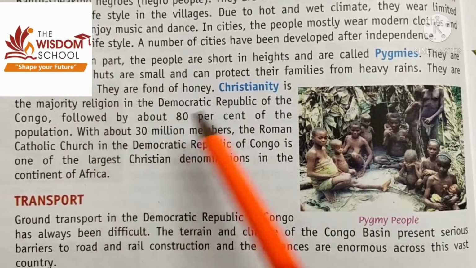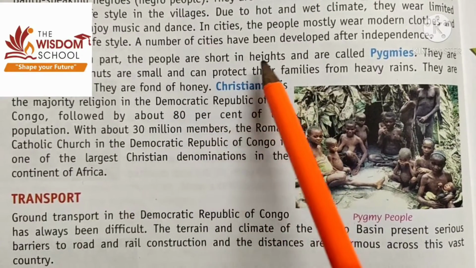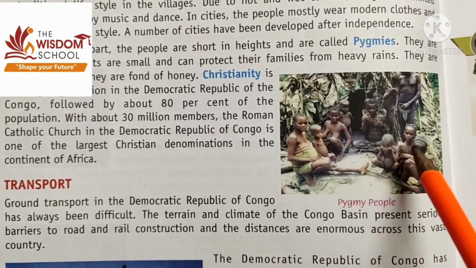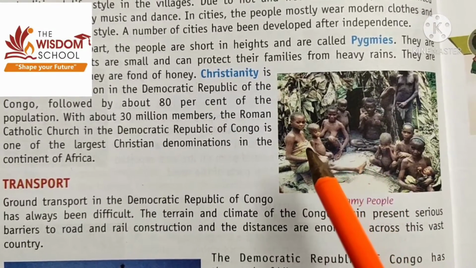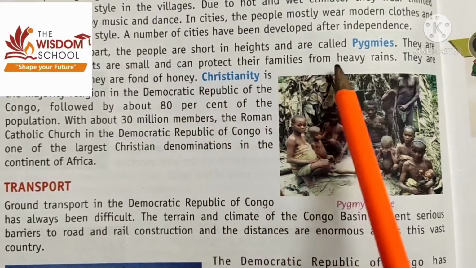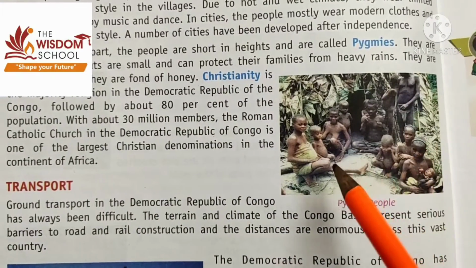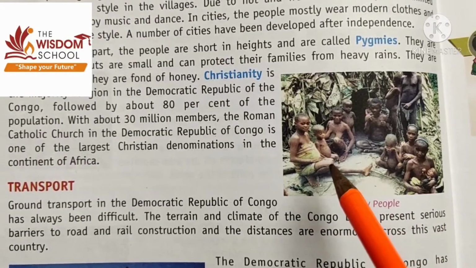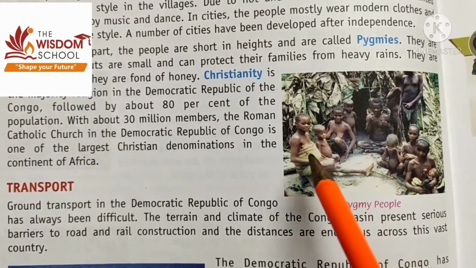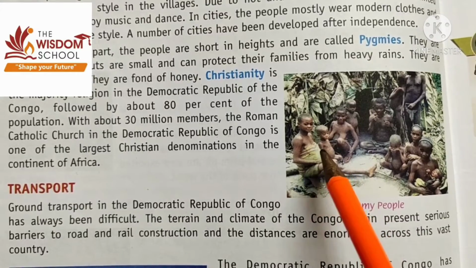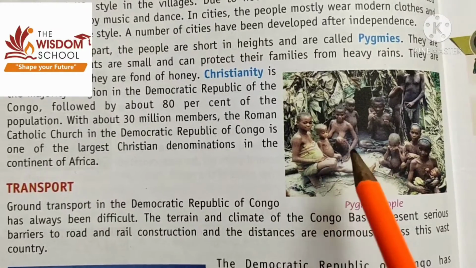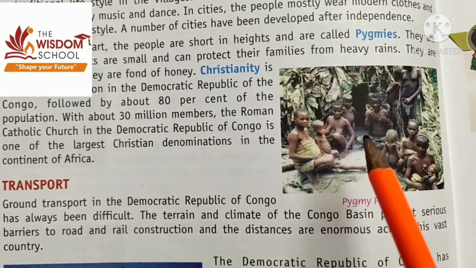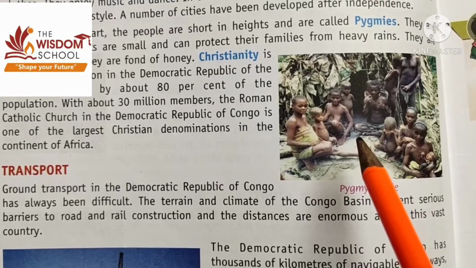In the northern part of DRC, people are short in height and they are called Pygmies. These are the Pygmy people. They are nomads and they live in small huts. They can protect their families from heavy rains, and the main thing about them is they are skilled hunters. They are fond of honey, and they follow Christianity. Mostly 80% of the population of DRC follow Christianity.